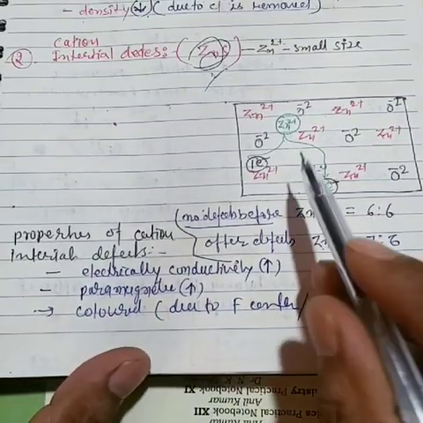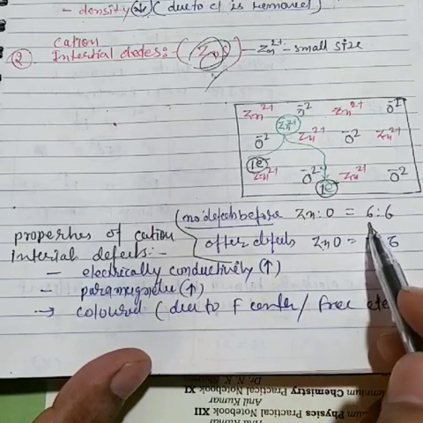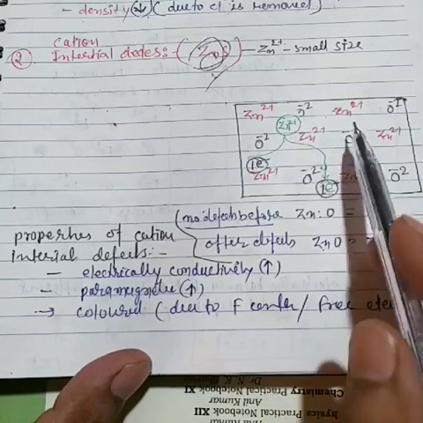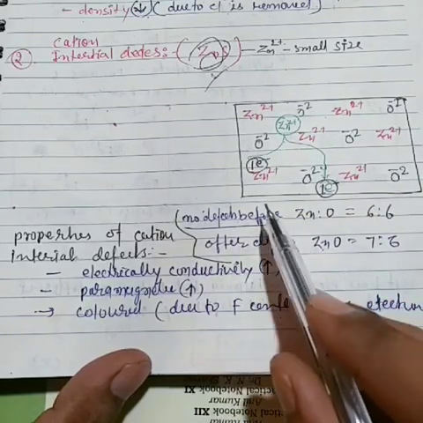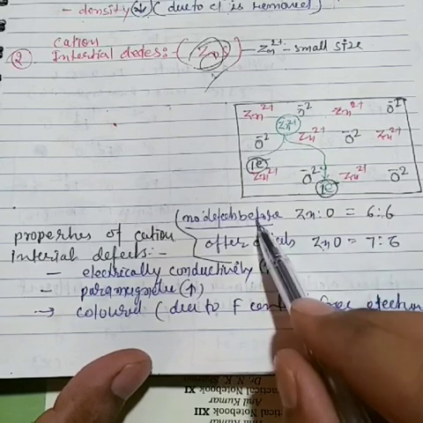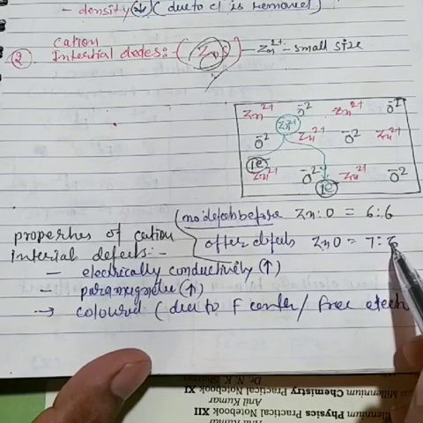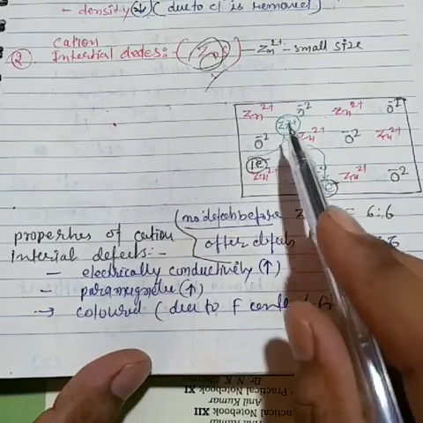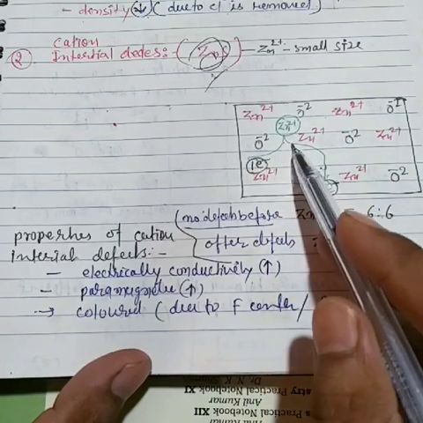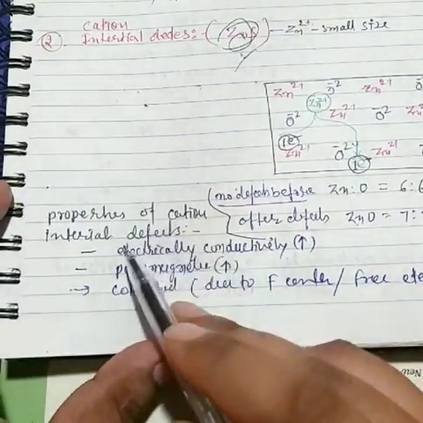Now see here the ratio. 1, 2, 3, 4, 5, 6: how many zinc are here? 6. And how many oxygen are here? 1, 2, 3, 4, 5, 6. So before the defect the ratio is 6 to 6, and after the defect it is 7 to 6. That means one zinc cation has come from outside into the system. So here it is very important. Now see here the properties of cation interstitial defects.